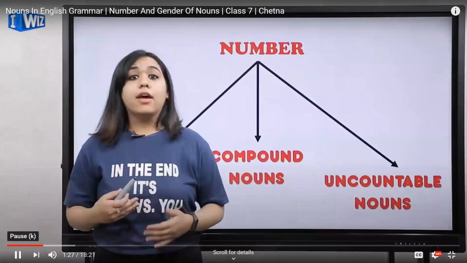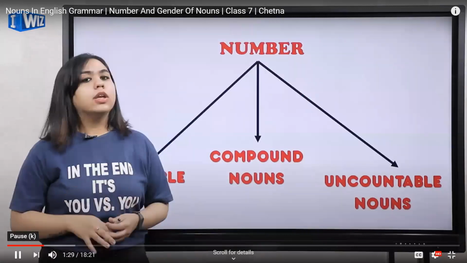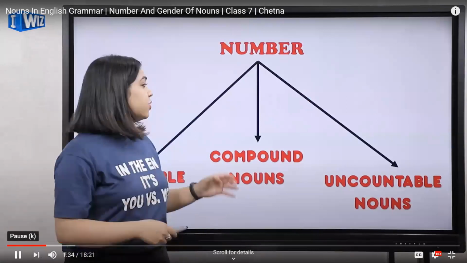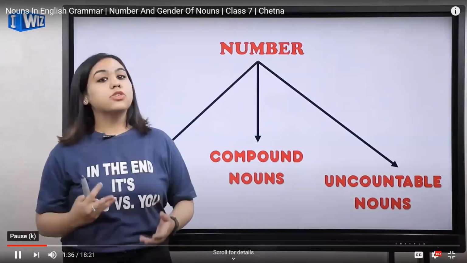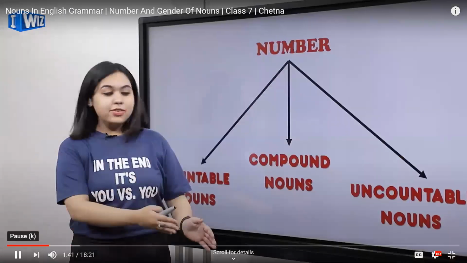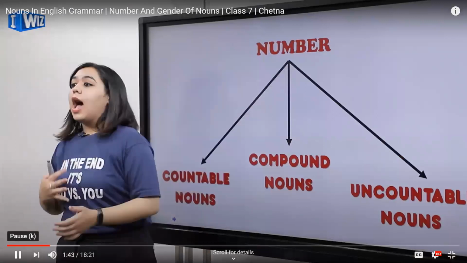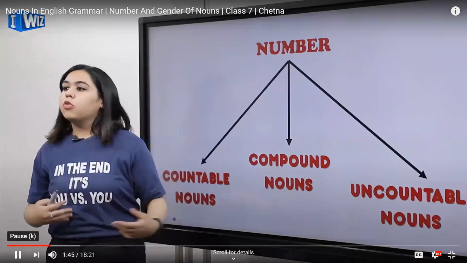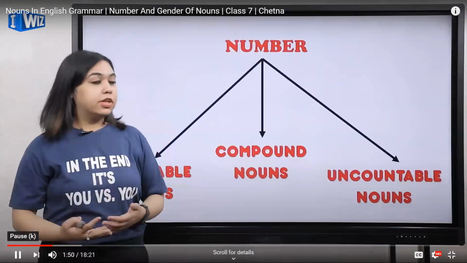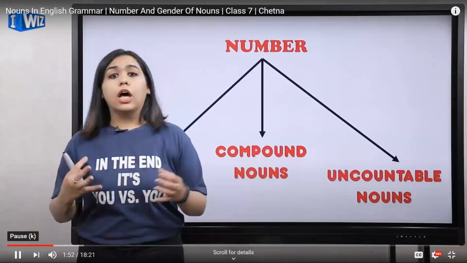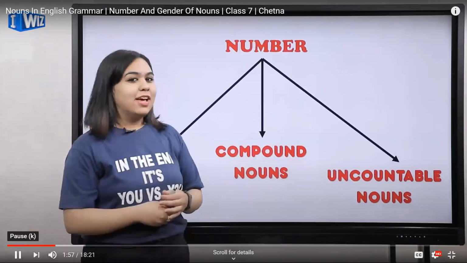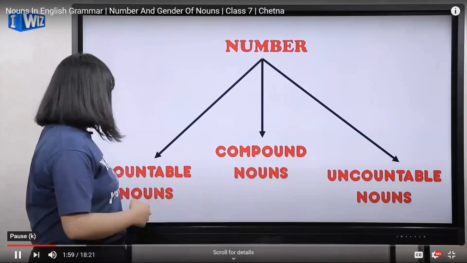Now, whenever we talk about number, what comes to your mind? A number means something that you can count. These numbers are categorized into three main categories, namely countable nouns, compound nouns, and uncountable nouns. As the name suggests, countable is something that can be counted, uncountable is something that cannot be counted, and compound means a noun that is made up of two or more words, and we'll be discussing them one by one. So let's move on.